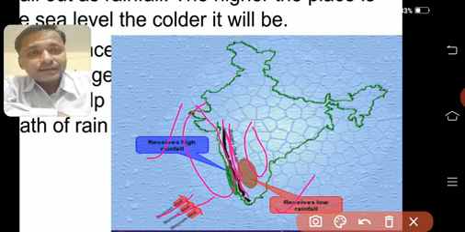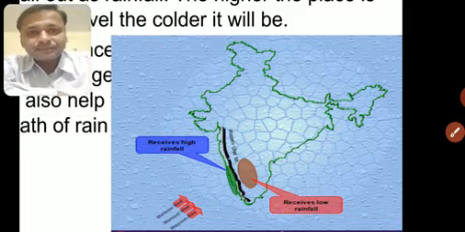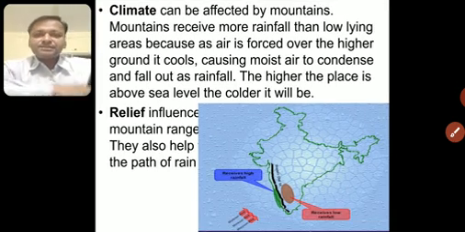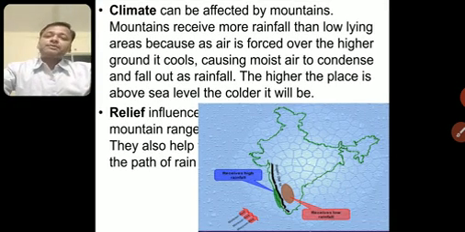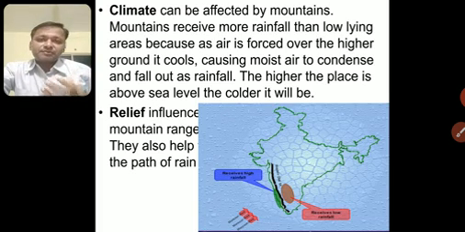So this is what we call the impact of relief on the climate. If we have mountains, if relief is there, more mountain relief, they will have good rainfall. Since we have good mountains, we call India a monsoon type of climate. Now I'll try to see if I can find this PDF.